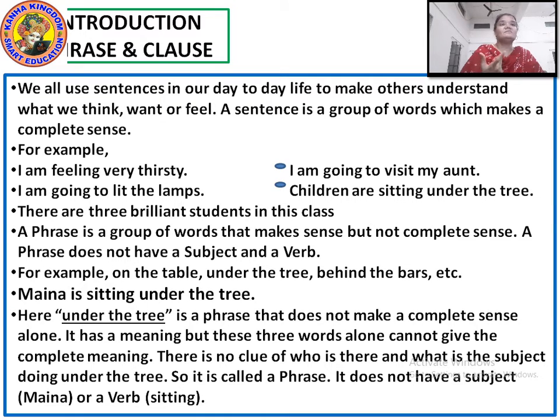It does not have the subject. Under the tree does not have the subject Meena and does not have the verb sitting. Means under the tree, the subject is doing what? Is the subject sitting, standing, sleeping, jumping under the tree? What is it doing? No verb is there. So how would you identify the phrase from a sentence? A phrase does not have a verb or a subject. Let's move to the next, and our next is clause.